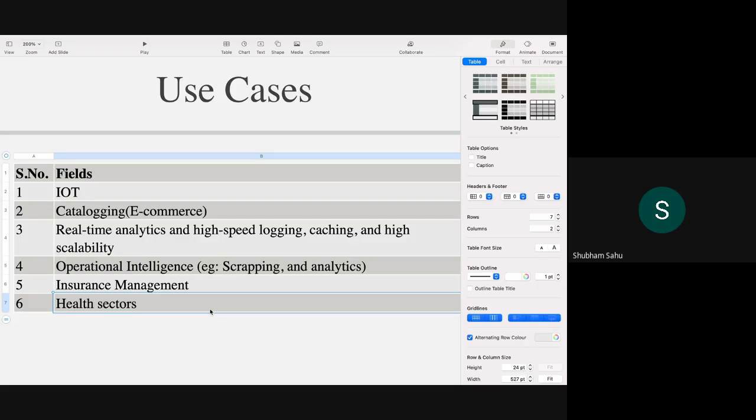There are many more. We could talk a day or two just about use cases of MongoDB. So that's all for the use cases.